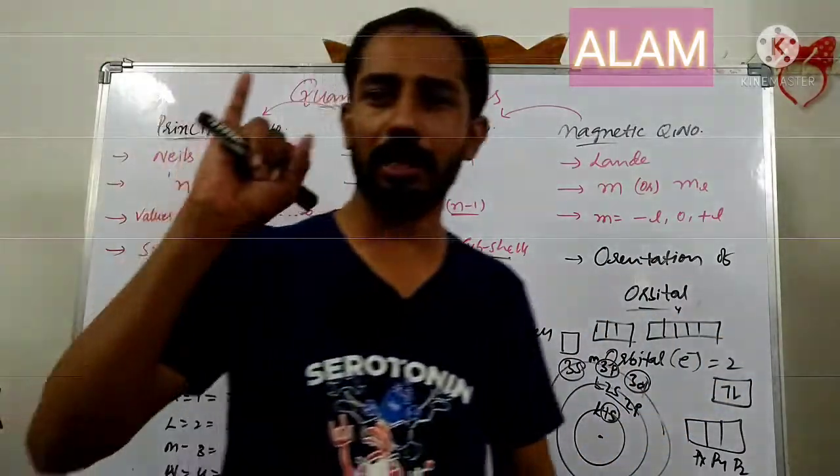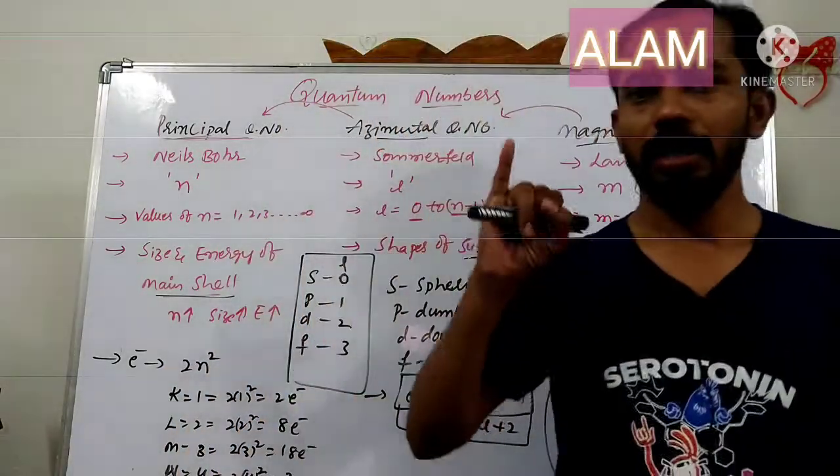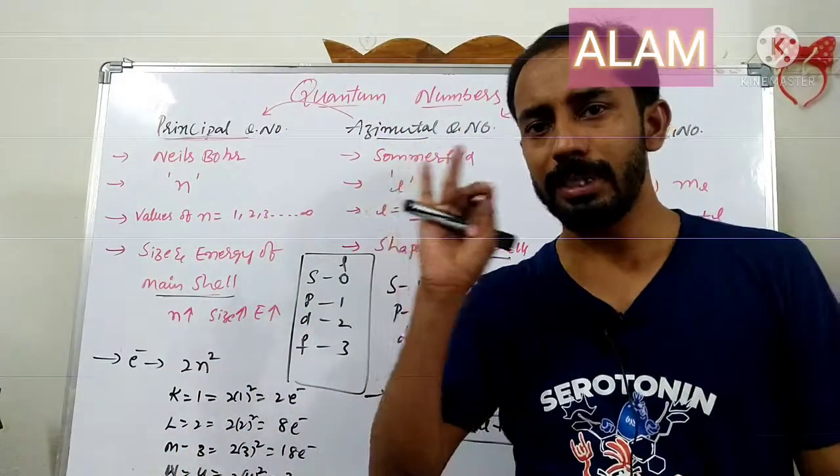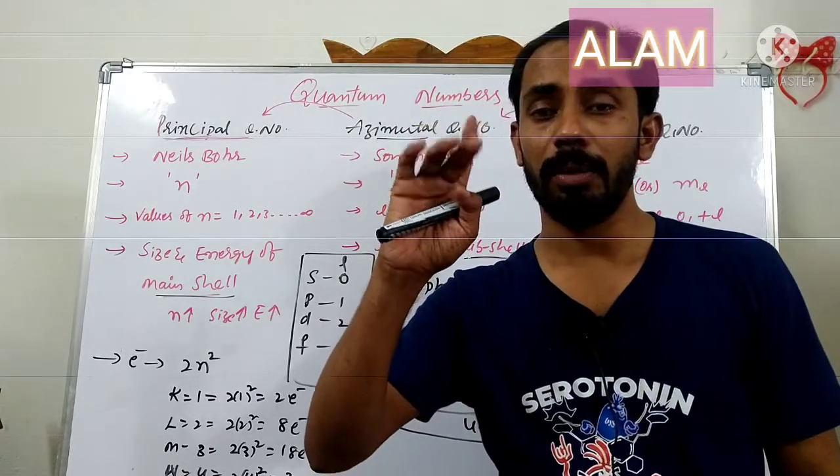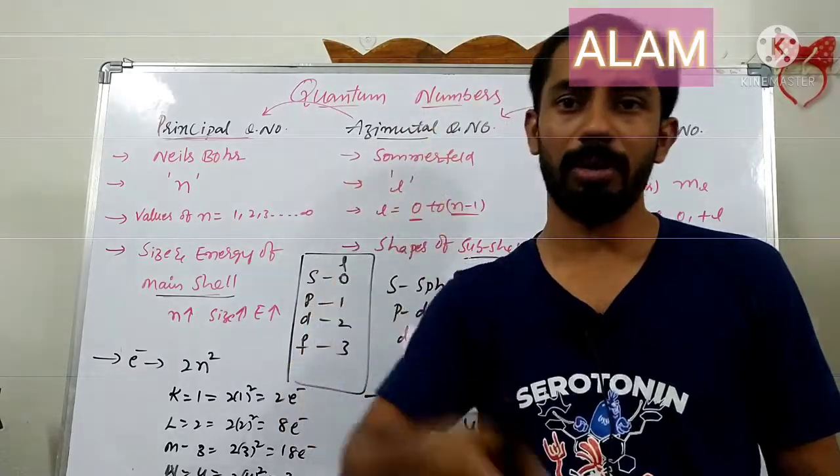Now, the principal quantum number explains the main shell. The azimuthal quantum number explains the subshell. The magnetic quantum number explains the orbitals, and the spin quantum number explains the spinning of electrons.